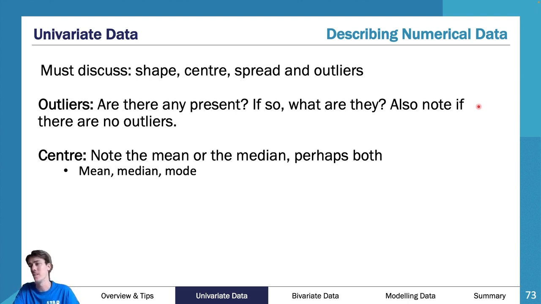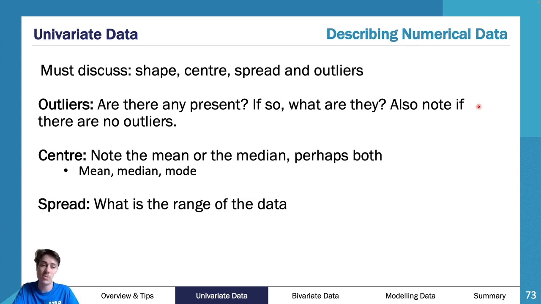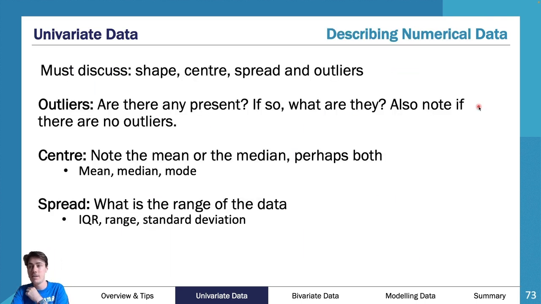You then have your mode as well. So your mode is less easy. You need to have your raw data. Same with the mean. You don't really have to comment on them if you don't have the raw data or you don't have the ability. Usually the median is sufficient. The spread, so what is the range of the data from your minimum to your maximum? You want to exclude your outliers from that. So you want to go from your minimum to your maximum. You might also want to talk about your IQR, or if you've been given a standard deviation, we'll talk about that in a second. And then you also want to talk about the shape.